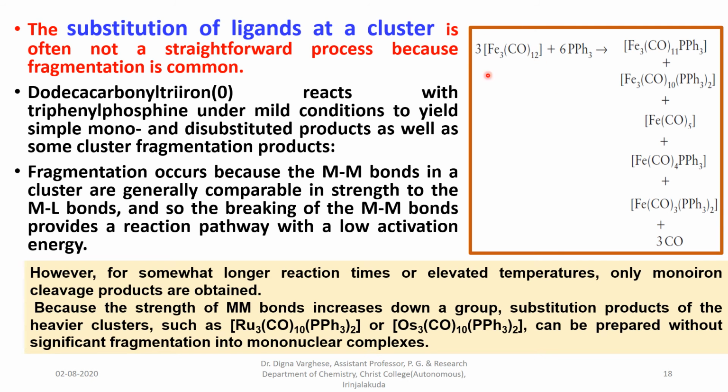If we use Os3(CO)12 instead of the iron cluster and react with triphenylphosphine, we will get Os3(CO)10(PPh3)2, because in these clusters the metal-metal bonds have higher strength. So we can prepare these di-substituted compounds without significant fragmentation into mononuclear complexes.